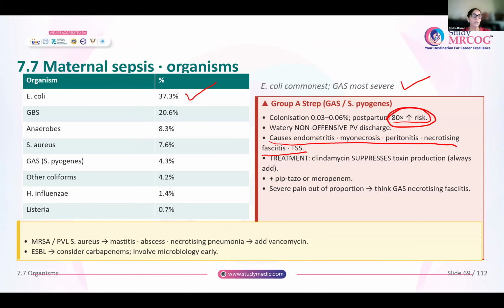The best drug for GAS is clindamycin because it suppresses the toxin that this Streptococcus pyogenes is producing. Clindamycin suppresses this toxin. So clindamycin is the best drug that you can give. And if needed, you can add piperacillin and tazobactam, or you can add meropenem.